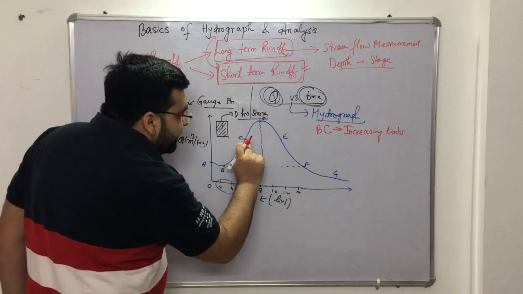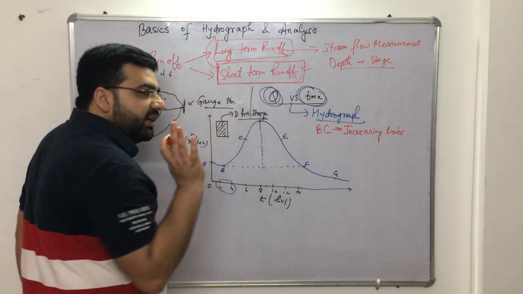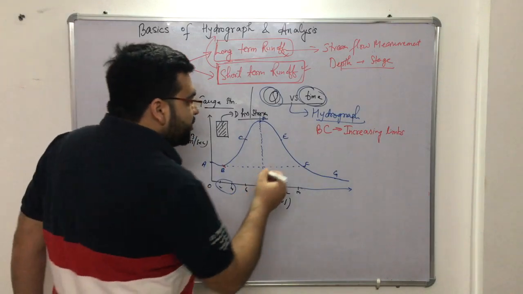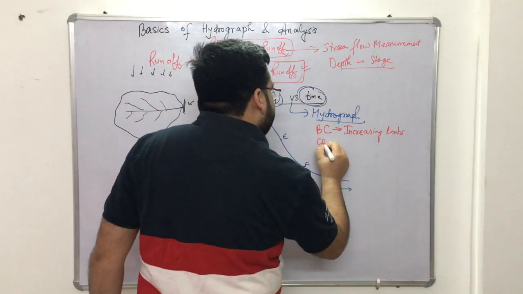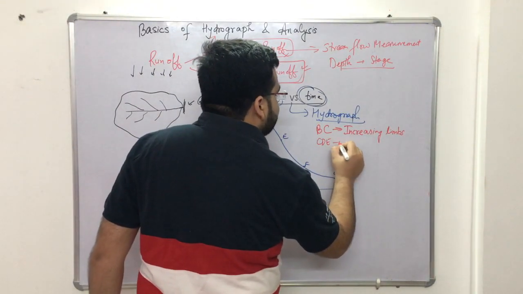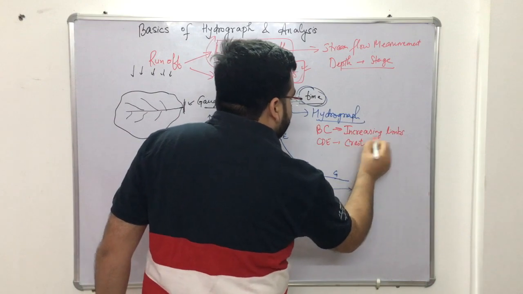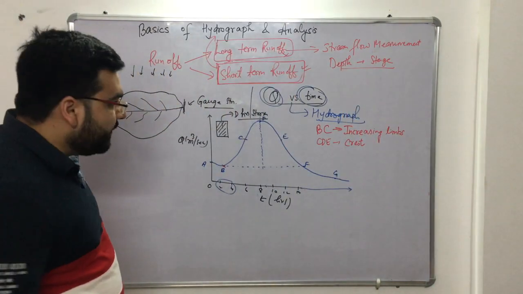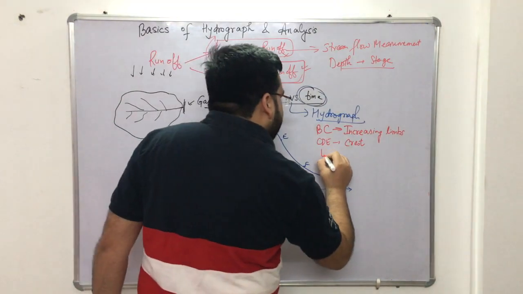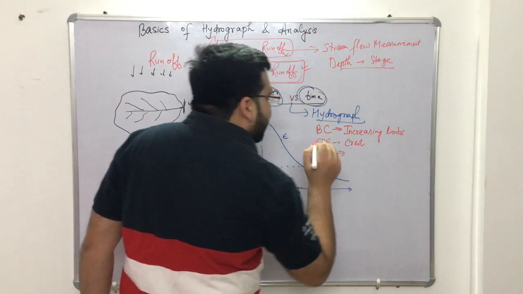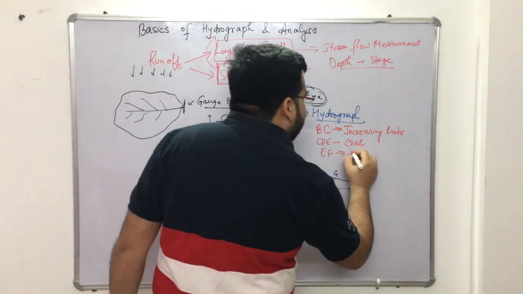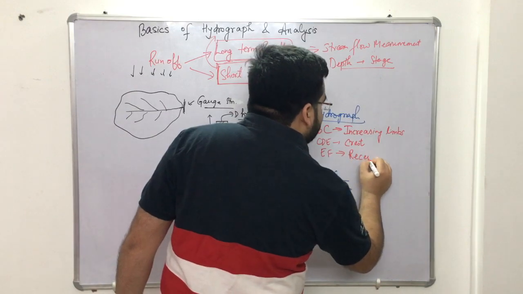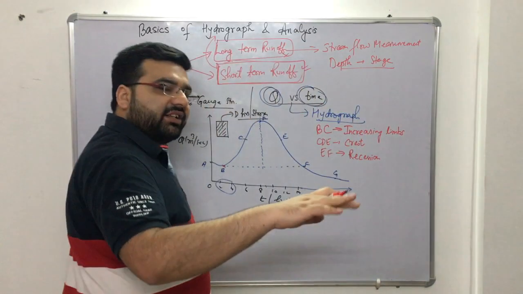This part C, D, E is known as the crest of the hydrograph, right? This E to F part, in most of the books the name is given as recession limb. Recession means decreasing, right?